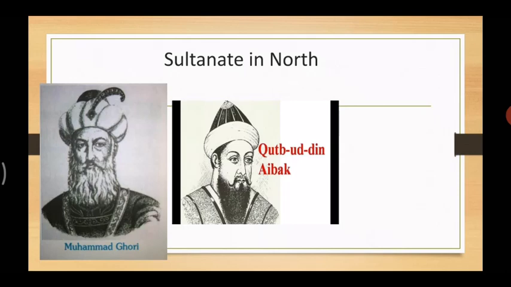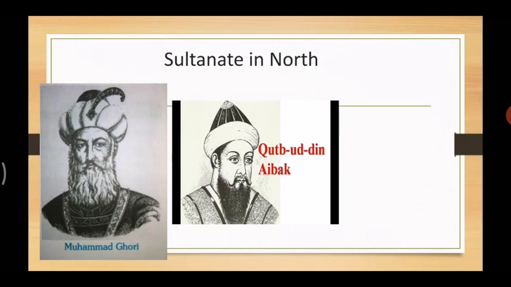Later, after the death of Muhammad Ghori in 1206 CE, who started ruling? Aibak, that is Qutbuddin Aibak. Aibak began to rule the Indian territories independently.